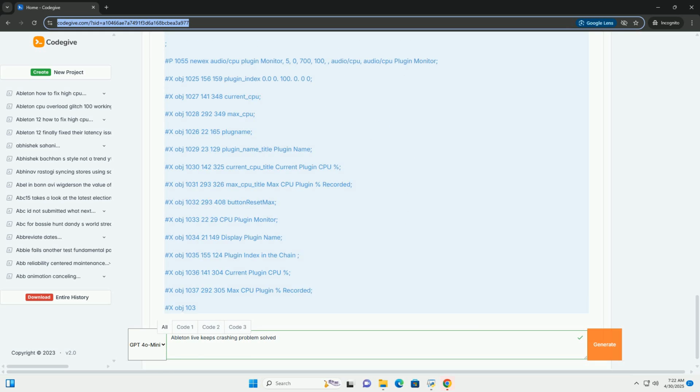Memory leaks. Memory leaks occur when a Max for Live device allocates memory but doesn't release it properly. Over time, this can consume all available memory and cause a crash. Example of a potential memory leak, simplified. Imagine a Max for Live device that creates a new jit.matrix object every time a button is pressed, but never deletes the old one. Solution: properly dispose of dynamically created objects when they're no longer needed. Use the free message to deallocate memory.